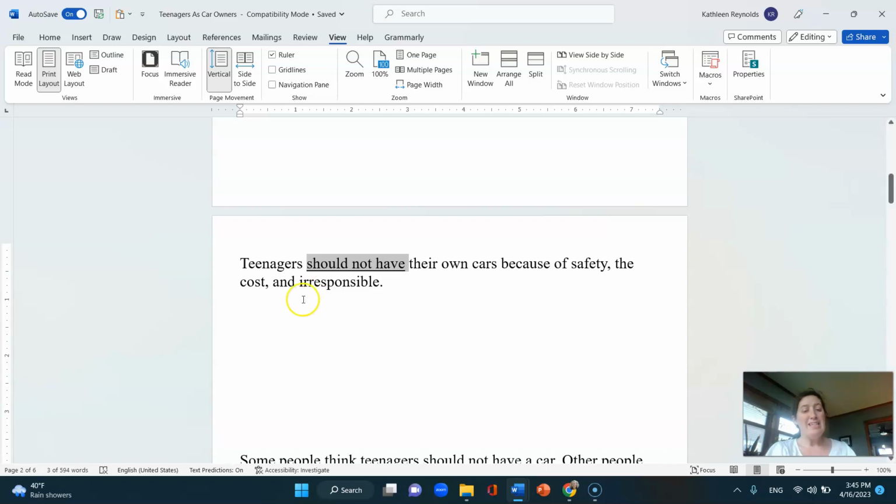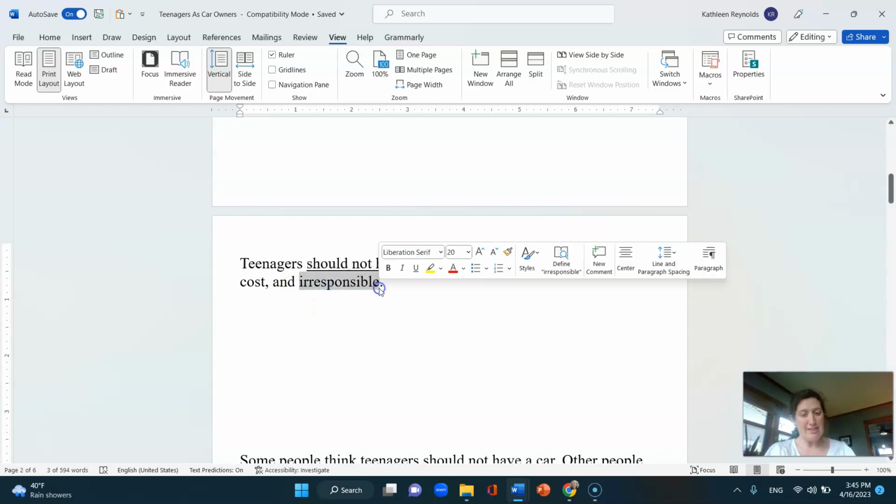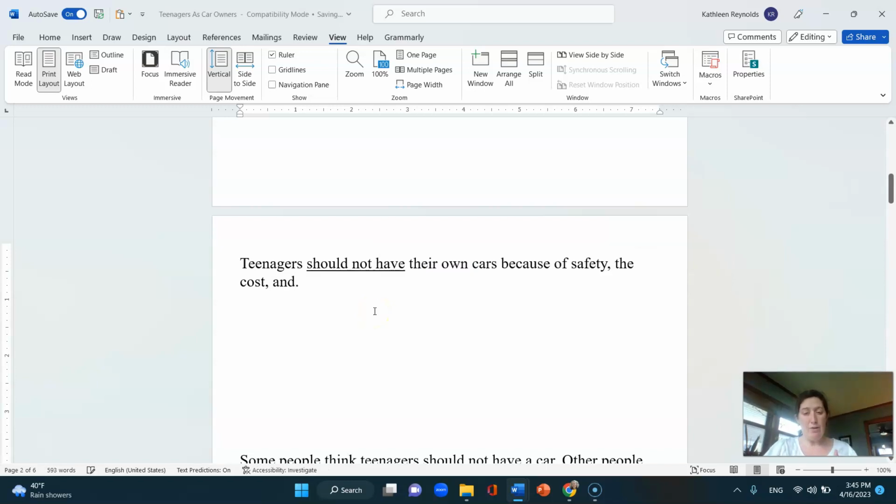So we need to change this 3rd point for those 2 reasons. So teenagers should not have their own cars because of safety, cost, and maybe lack of parental control. So the parents wouldn't be able to control where the children or teenagers are going. Hopefully that helps you.